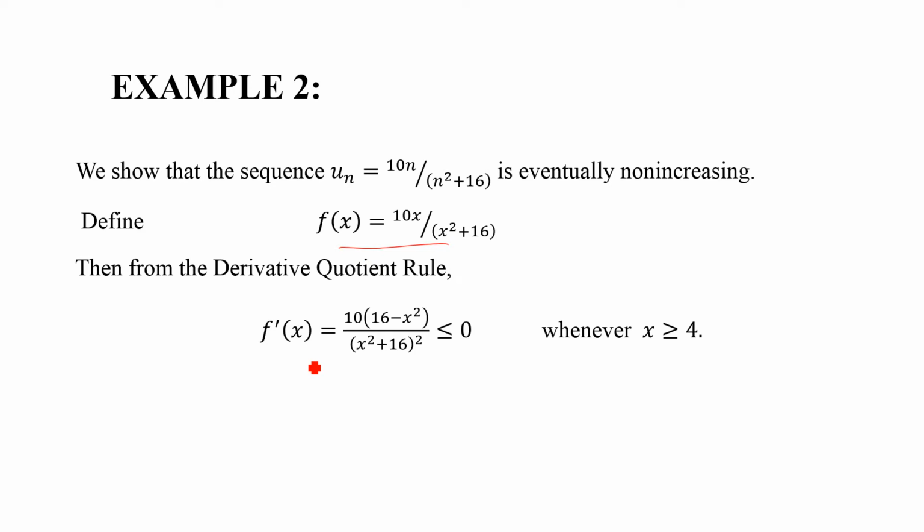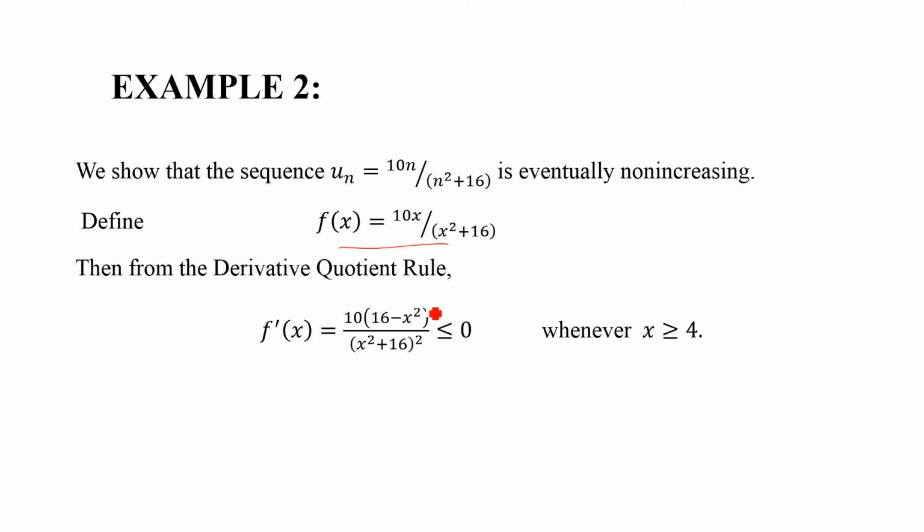On differentiating this, we have 10 times (16 minus x squared) upon (x squared plus 16) whole squared, and since this denominator is greater than 0, this is equal to 0 when x is equal to 4, and less than 0 when x is greater than 4, right?